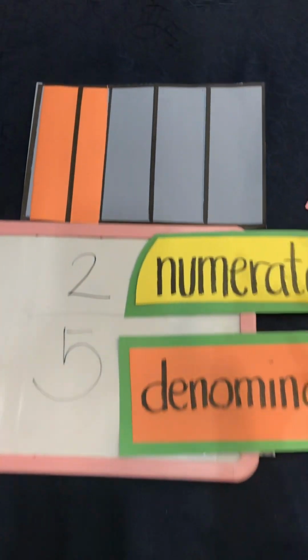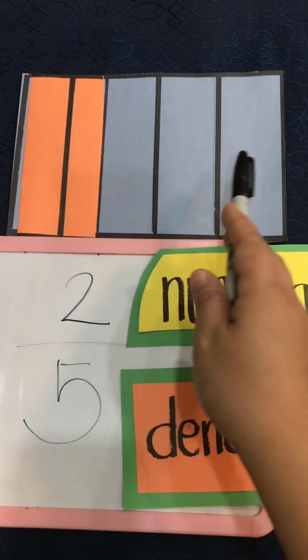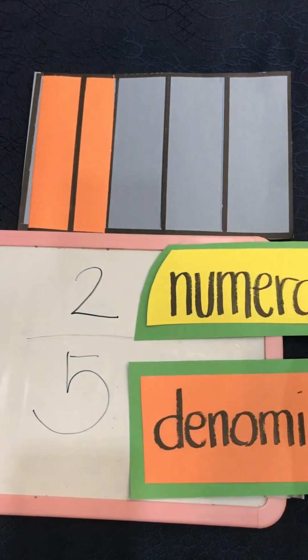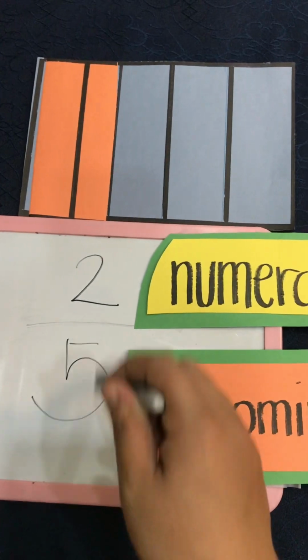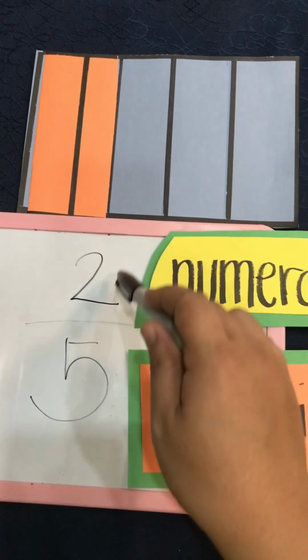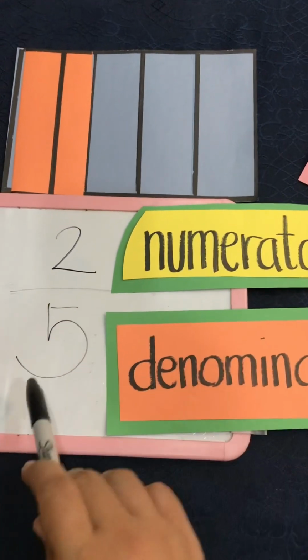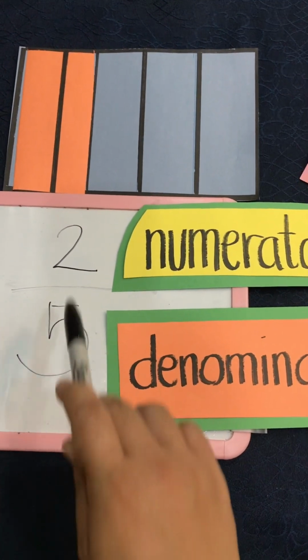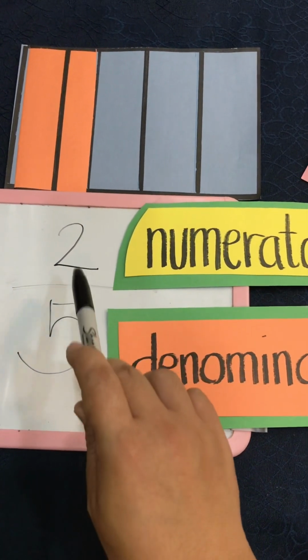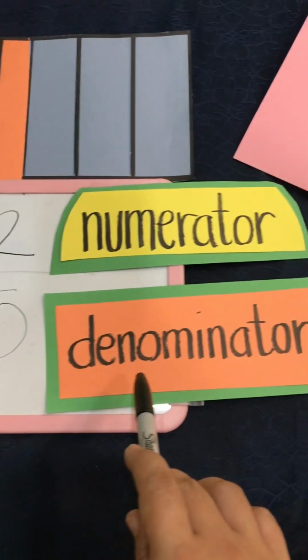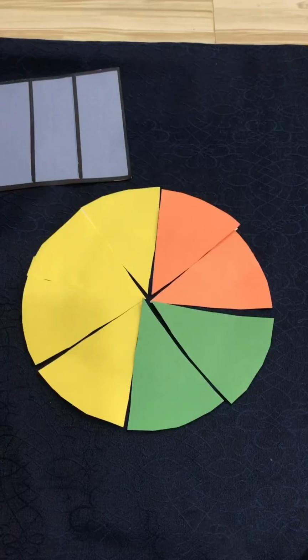The whole of the rectangle is 5, and the 2 different columns are the numerator, and the number below the numerator is called the denominator.